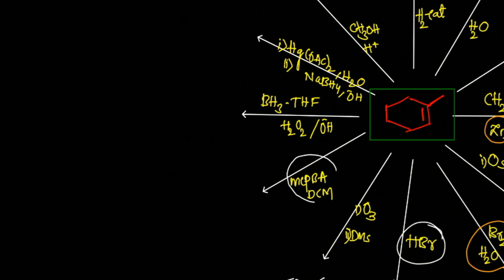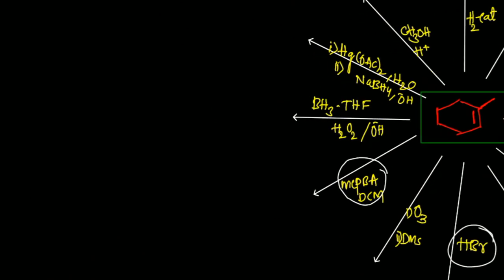Okay, let us see another example, MCPBA. What is MCPBA and what is its actual role? It is metachloroperbenzoic acid. Whenever olefins react with MCPBA, MCPBA is a peracid, and peracids are oxidizing agents. So, what is the structure of MCPBA? I will draw it. This is benzene, this is COOH.